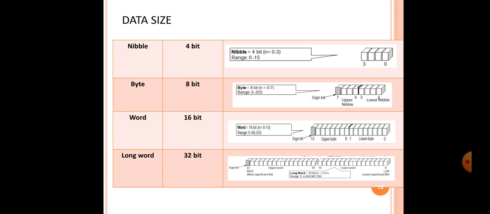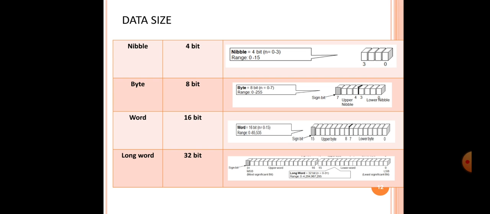Next after the byte there is a word. A 16-bit word has 16 bits in total, so it has a range of 0 to 65,535. The next data size is a long word, that is 32 bits. Most of the time right now you have a 64-bit or 32-bit operating system, which means your microprocessor is 64-bit. In the older 8086 era there were very small 8-bit or 4-bit microprocessors. Right now there are 64-bit microprocessors.